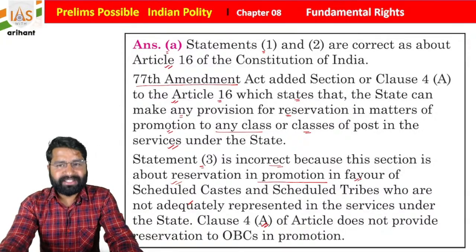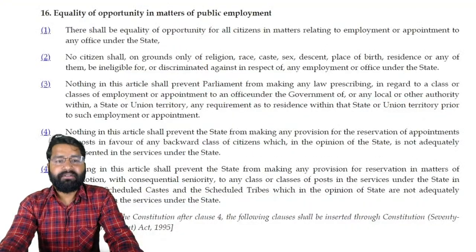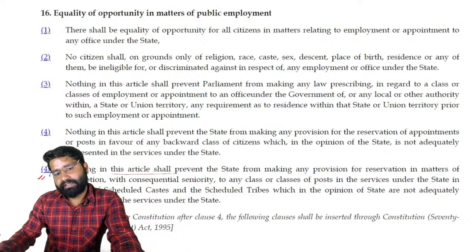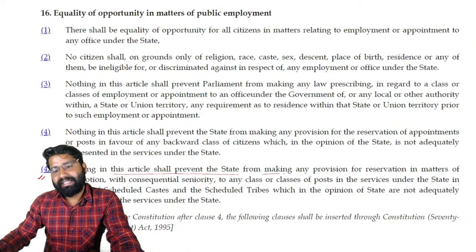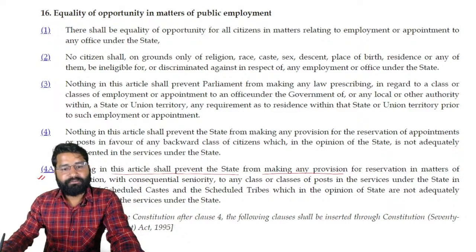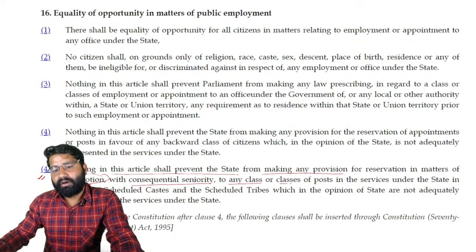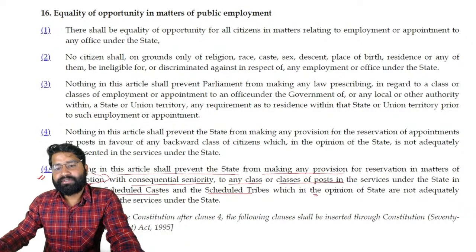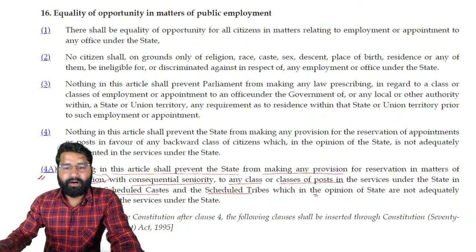Okay, so this is important, students. There are lots of cases where the Supreme Court has given judgments, so I just added it here. If you see Article 16 Clause 4: nothing in this article shall prevent the state from making any provision for reservation in matters of promotion, with consequential seniority, to any class or classes of posts in services under the state in favor of scheduled caste and scheduled tribe, which in the opinion of the state are not adequately represented in the services, students.